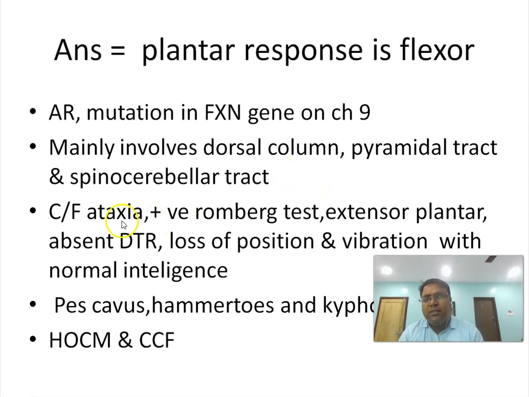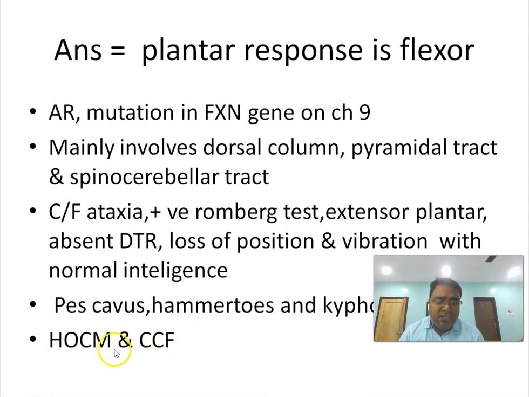Features of ataxia and positive Romberg's test are all features of cerebellar tract involvement. Extensor plantar is because of pyramidal tract involvement, absent DTR, loss of position and vibration, with normal intelligence. Here what we will get? Intelligence will be normal. As the posterior column is affected, loss of position or vibration sensation will be there. What extra findings will we get? We will get pes cavus, hammer toes, and kyphoscoliosis.